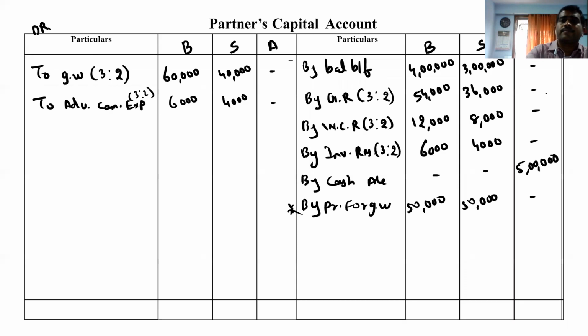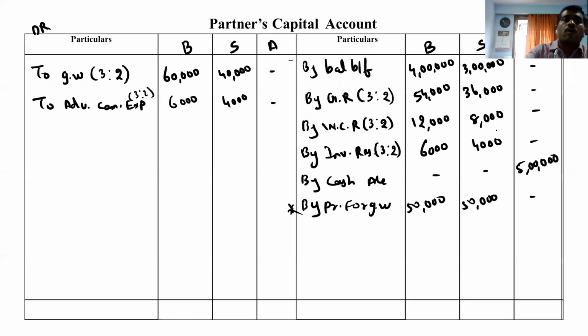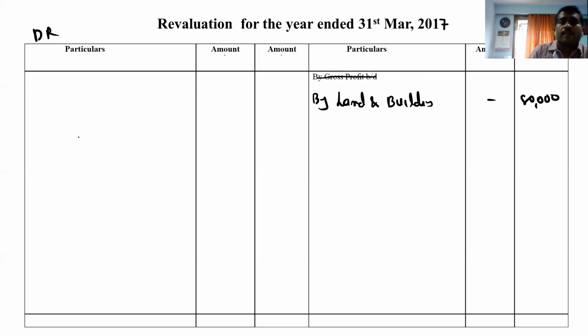Then comes machine is to be reduced by 40,000. Machine reduced up to 1,60,000, that is 2,00,000 minus 40,000. And now this 40,000 minus, opposite side, to machinery 40,000.